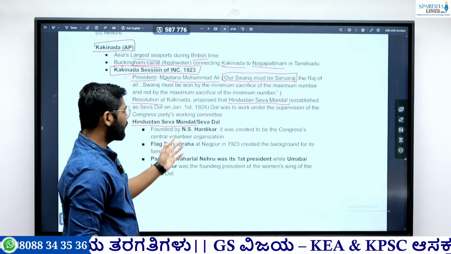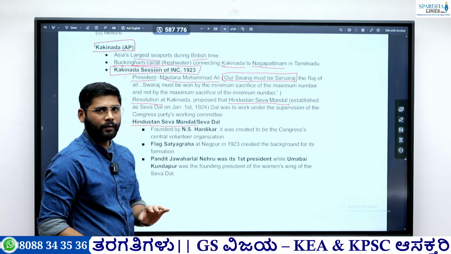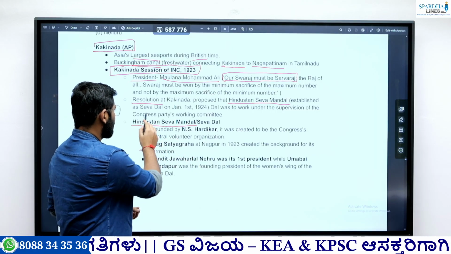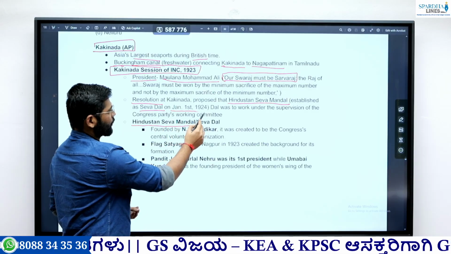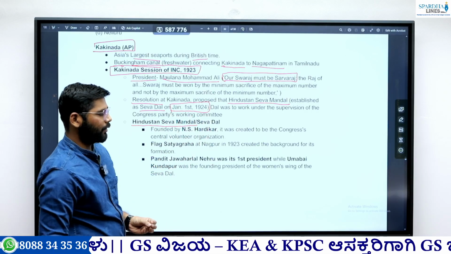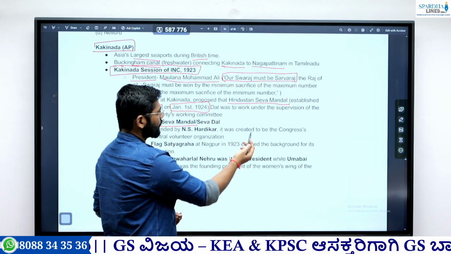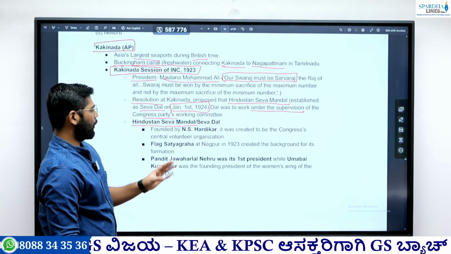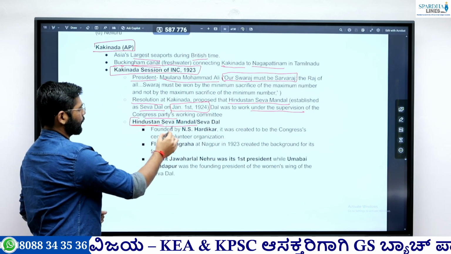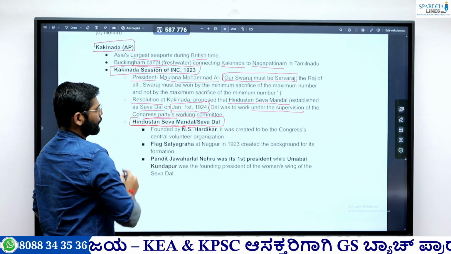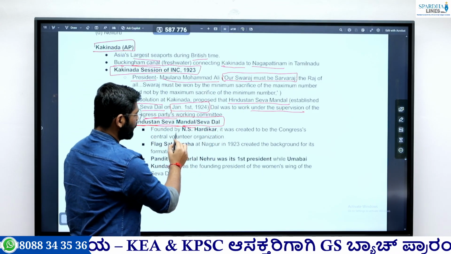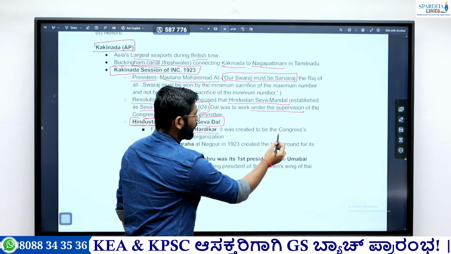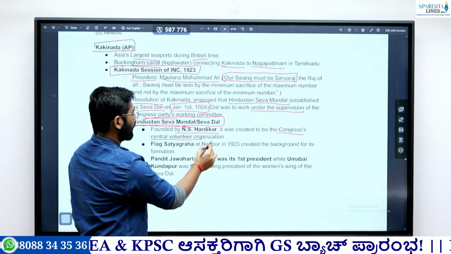Okay, currently it is known as the Congress Seva Dal or just Seva Dal. Again, currently known as Seva Dal, it was established on 1st January 1924. Okay, and it also worked under the supervision of the Congress Party Working Committee. Now, the fact is that the later Hindustan Seva Dal was founded by N.S. Hardikar. Okay, and it was created to be the Congress Central Voluntary Organization.